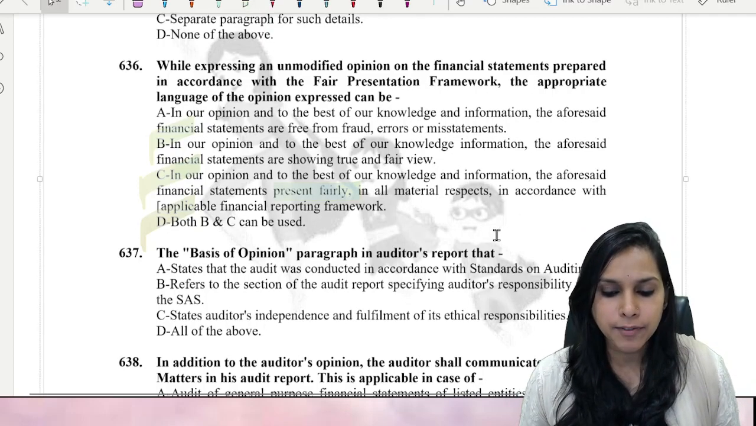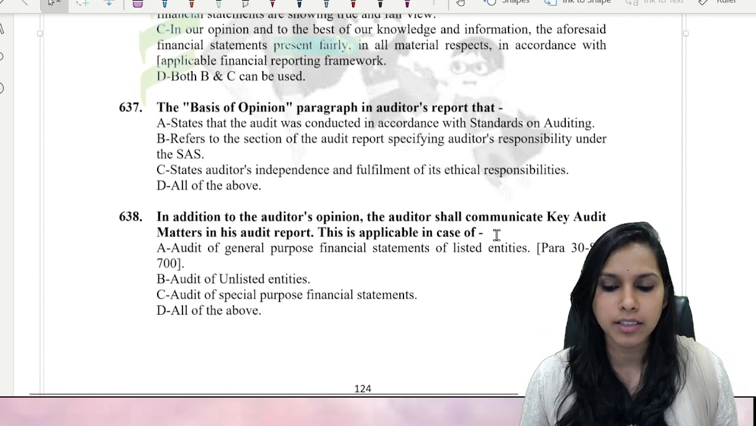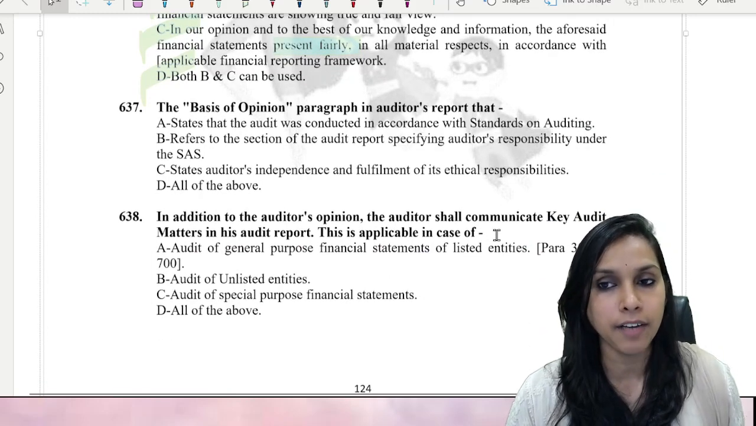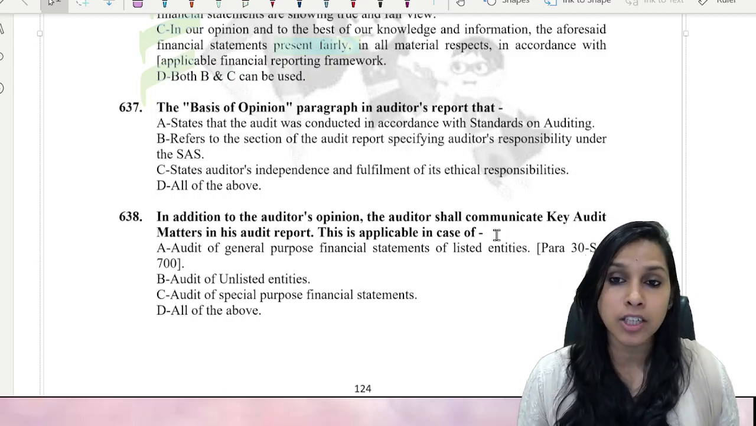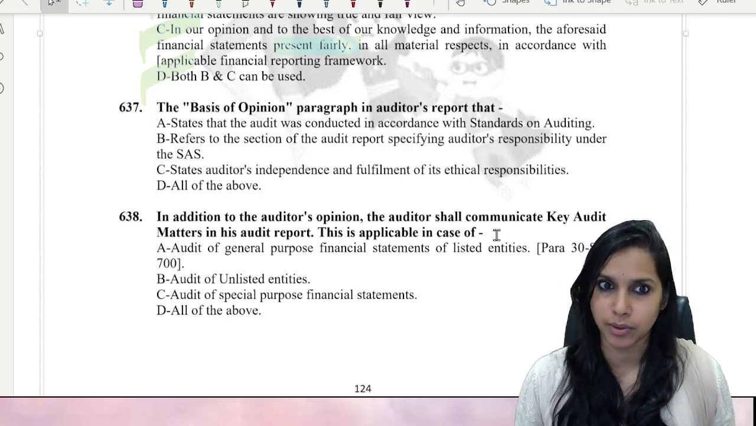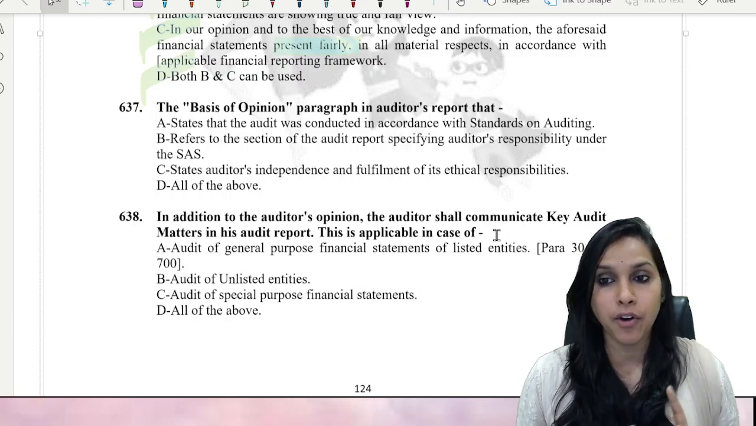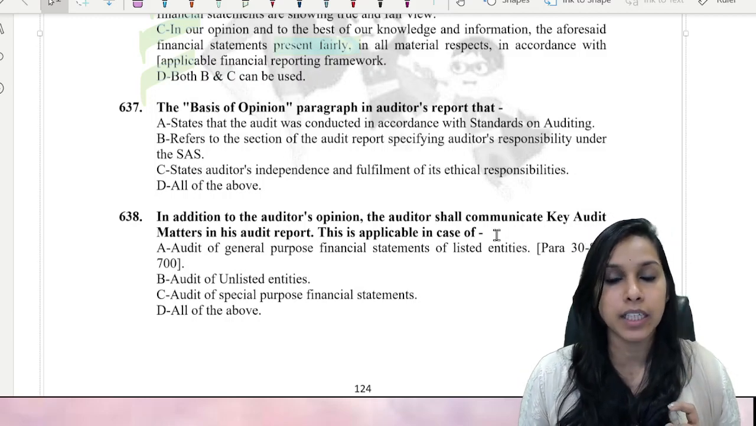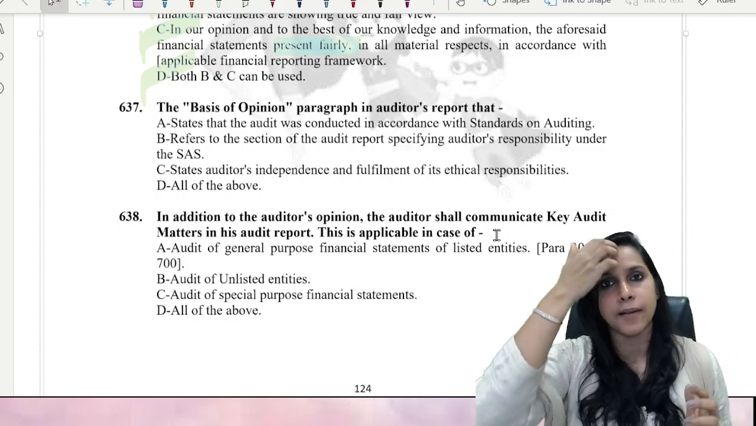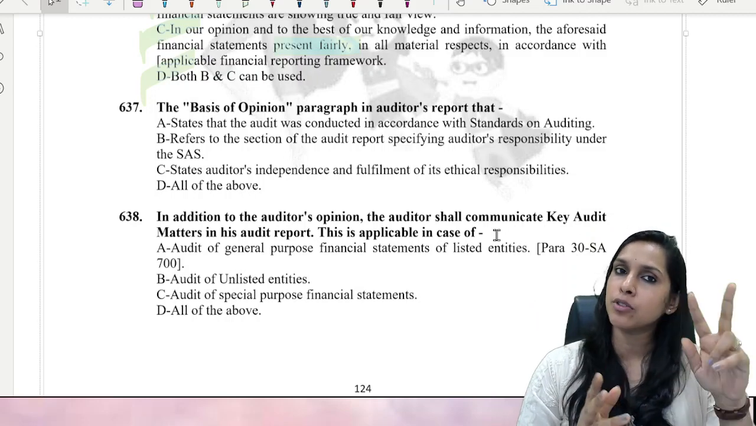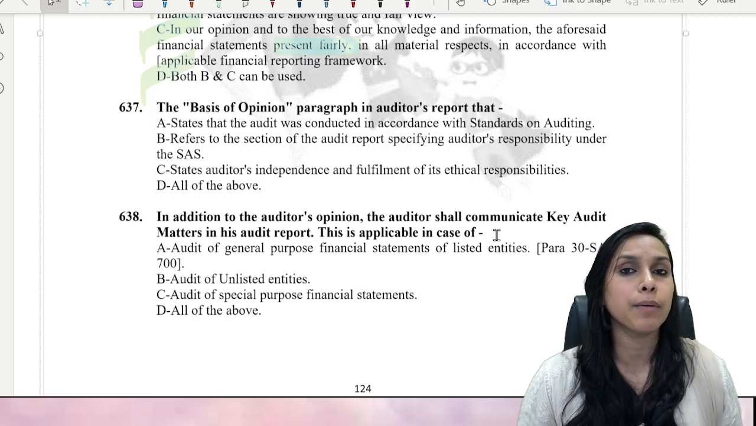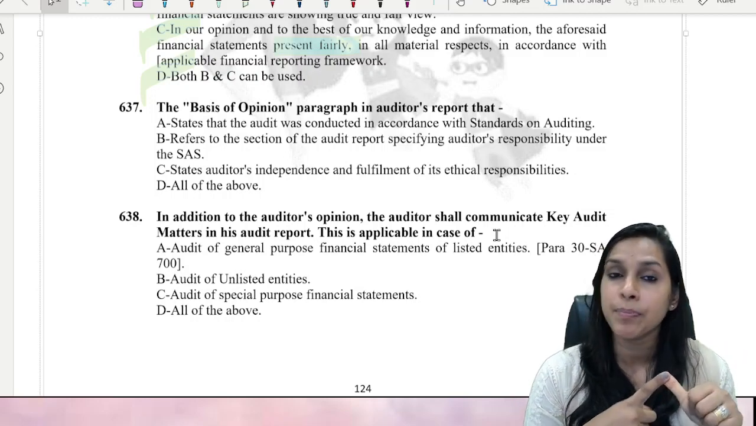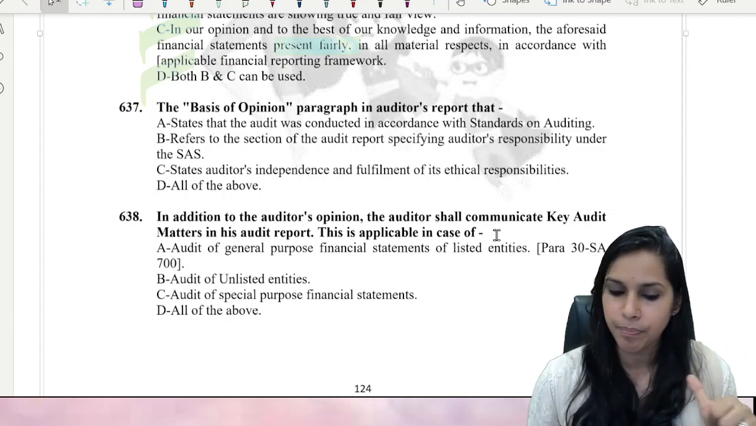The basis for opinion paragraph in auditor's report. The basis for opinion paragraph in audit report, that it states what? States that the audit was conducted in accordance with SAs. Okay. Refers to the section of audit report specifying auditor's responsibility, states auditor's independence, fulfillment of its ethical responsibilities. Very interesting question. Now, opinion para is split into two parts, we have seen. Then after that is basis for opinion paragraph. Under basis for opinion paragraph, the first thing that is mentioned is audit is conducted as per SAs. So here option A stands.